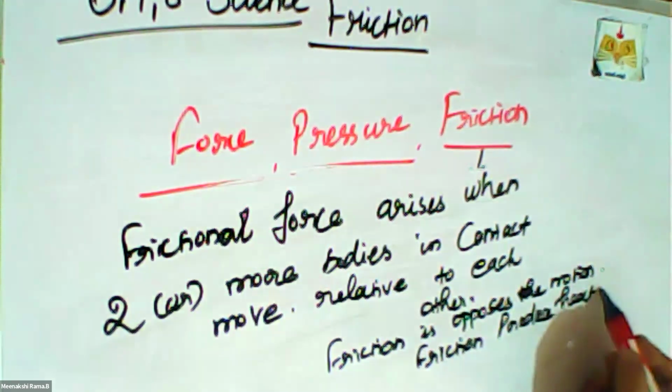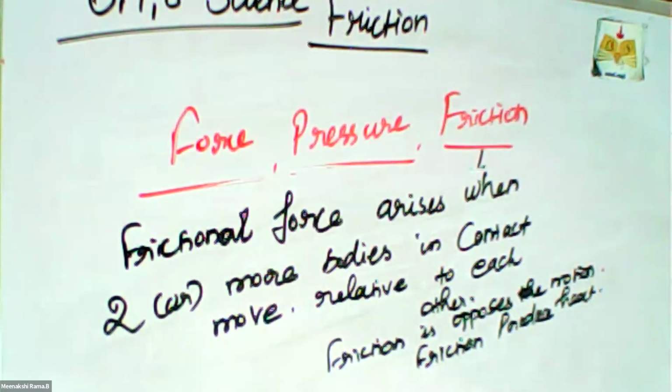Why is heat energy produced? Just rub our hands. This is a very cold time also, this winter time, when we rub our hands gently in the morning or evening, heat energy is produced.